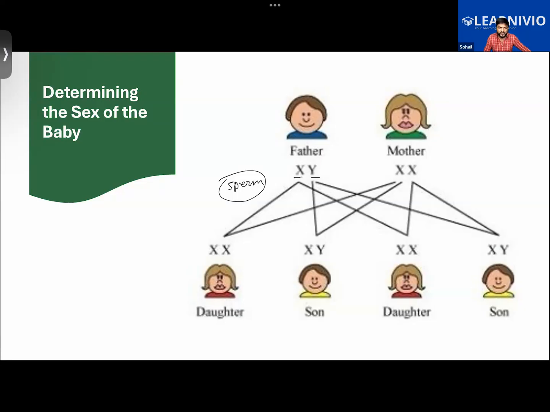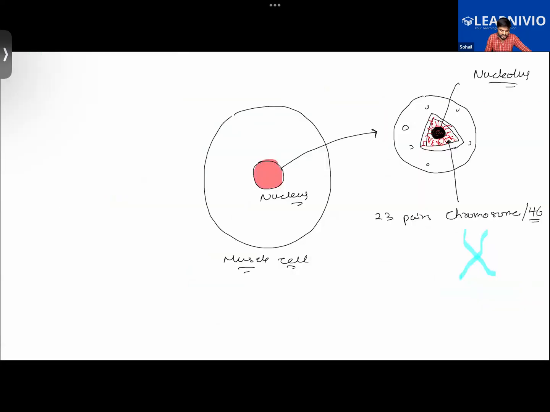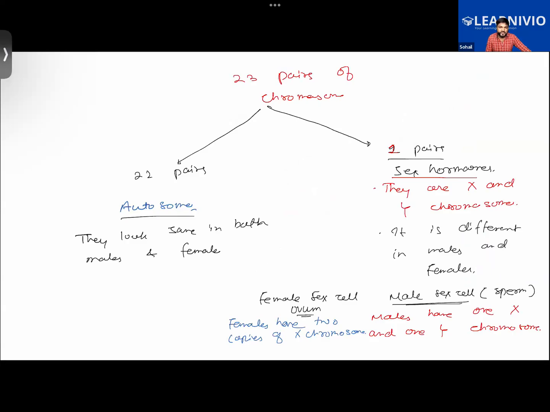Okay, sir. So we did learn about several important things in this, that there are 23 pairs of chromosomes present in each and every cell of the human body, except for the sperm and the ovum. Out of the 23 pairs of chromosomes, 22 pairs look the same to each other, whether it be in the male or female.